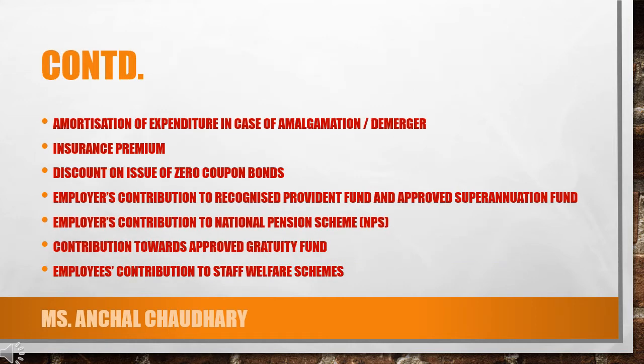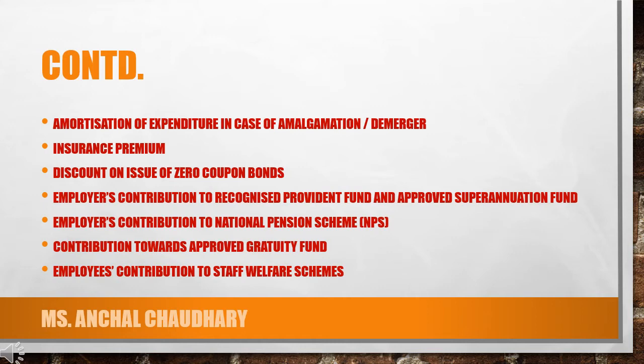Next is your amortization of expenditure in case of amalgamation or demerger. Any insurance premium paid by the assessee, discount on issue of zero coupon bonds, employer contribution to recognized PF and approved superannuation fund, employer's contribution to National Pension Fund scheme that is paid by the employer, but a particular amount of that contribution is deducted from the monthly salary of that assessee.